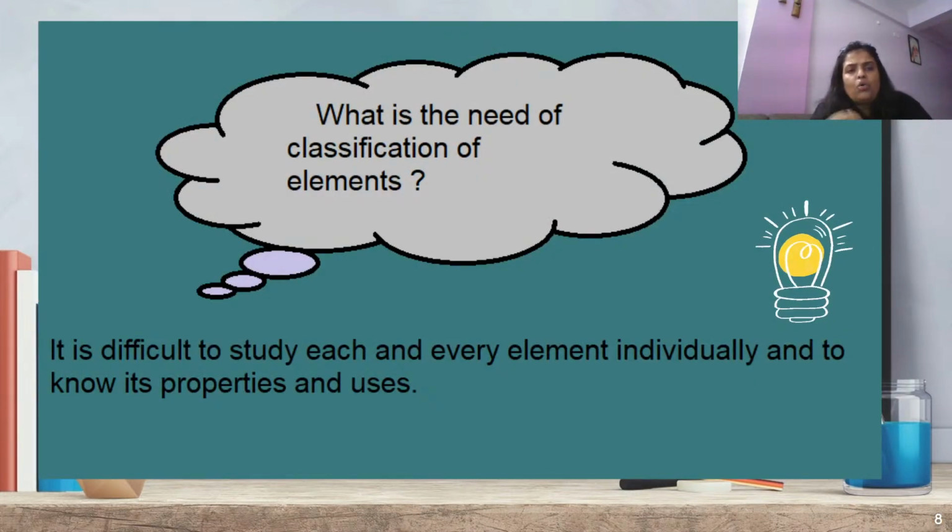Now, what is the need of classification of elements? See, the periodic table is all clear. Now, it further has a lot of classification. Gradually you will see the classification is on the basis of elemental property, whether it is a metal or a non-metal or a metalloid. I mean, whether it shows some properties of metal, some properties of non-metal also.